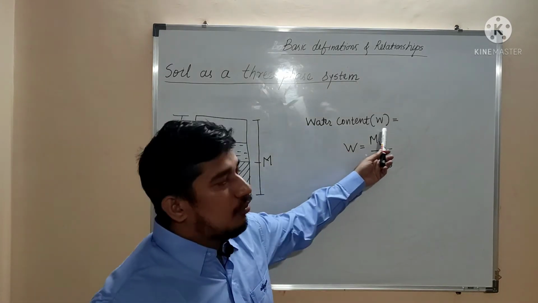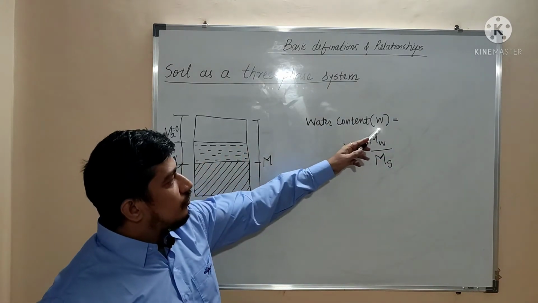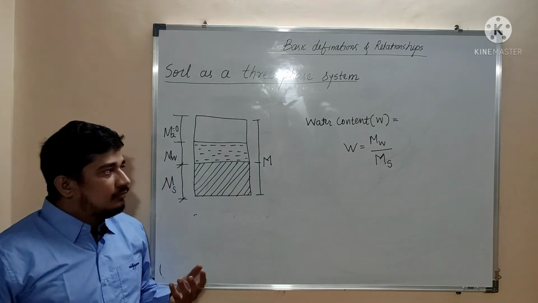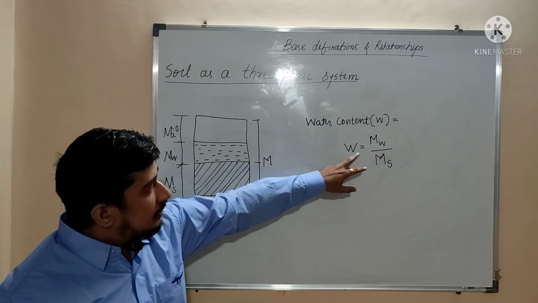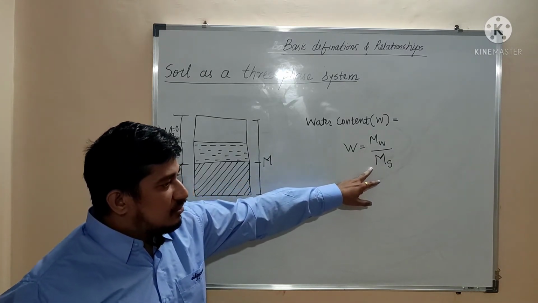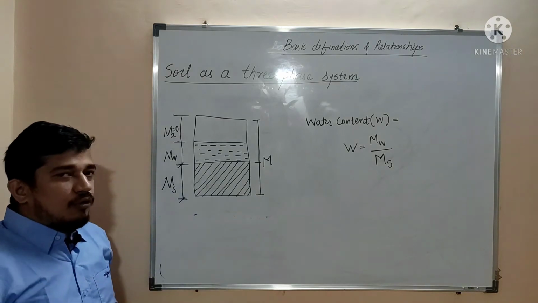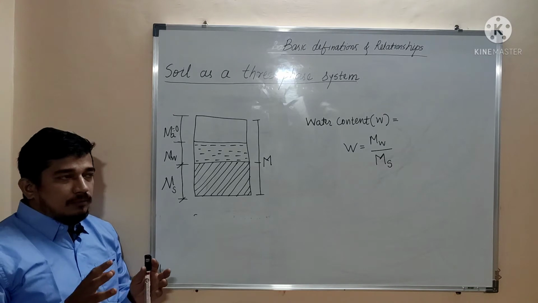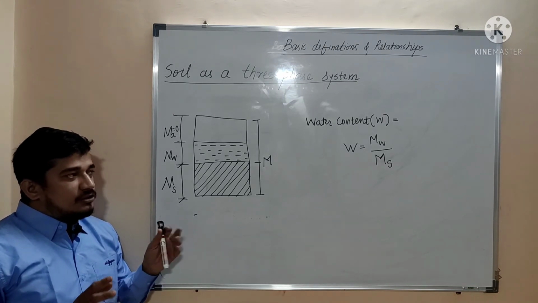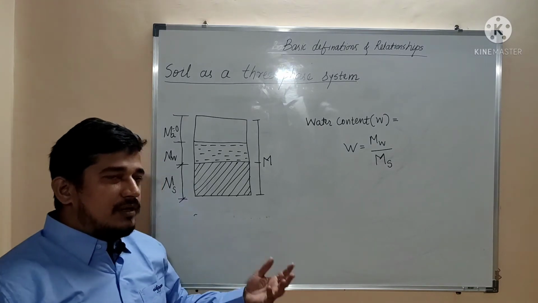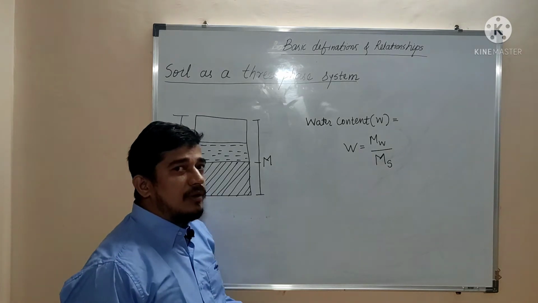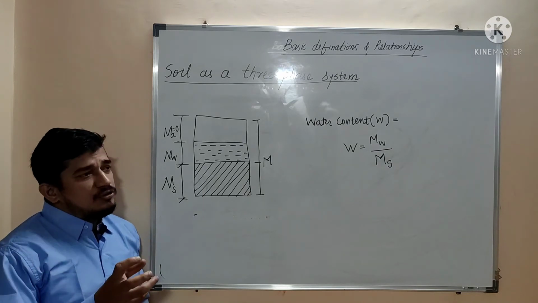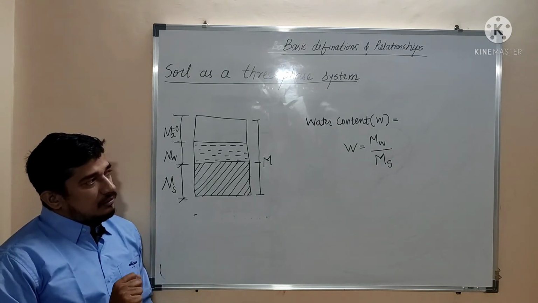Next term is water content, which is shown by symbol W, or water content can also be termed as moisture content. It is nothing but a ratio of mass of water divided by mass of solids. Actually water content is a very deciding factor. How the soil will behave will depend on this water content. It can be expressed in terms of percentage, and it can also be expressed in terms of decimals or a fraction.